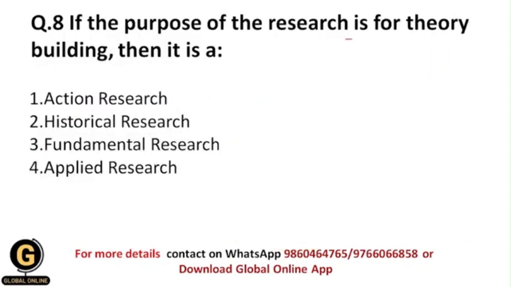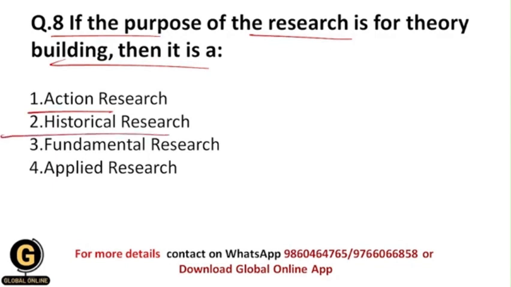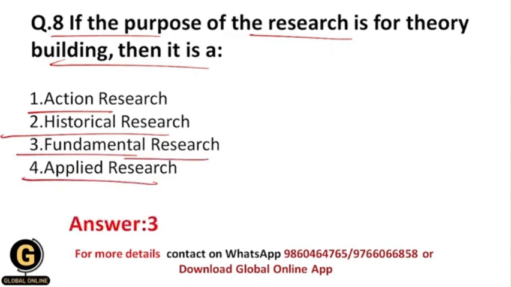If the purpose of the research is theory building, then it is a... So if any kind of research has the purpose to develop a theory, then obviously what is that research? Whether it is action research, historical research, fundamental research, or applied research. So obviously students, the correct answer is fundamental research. As I have told you in this video, within the fundamental research we formalize the theory. Basically our main aim is theory building, and this is the ultimate purpose of fundamental research. That's why here the correct answer is 3.